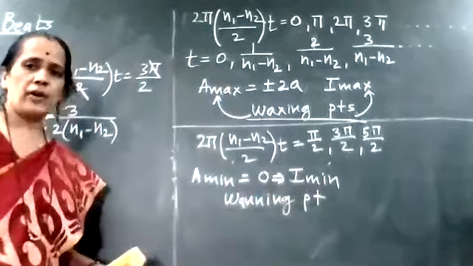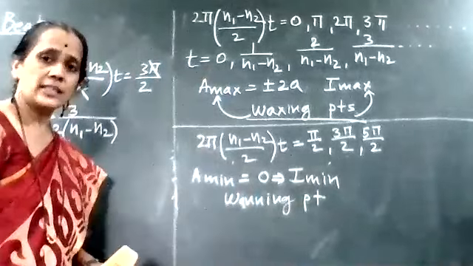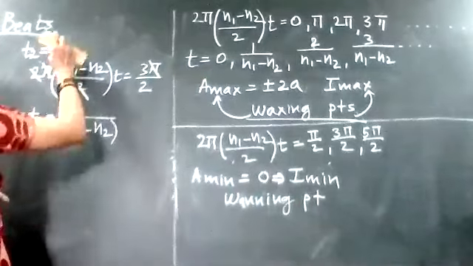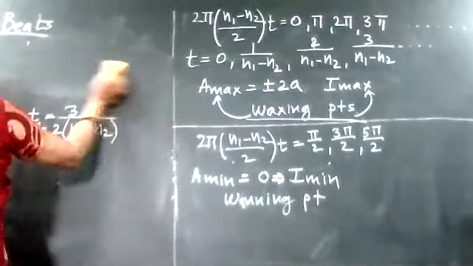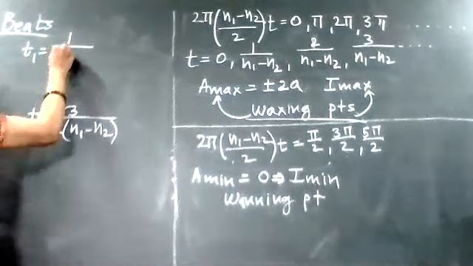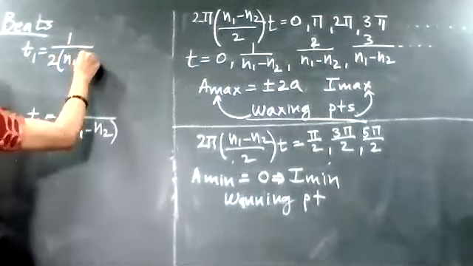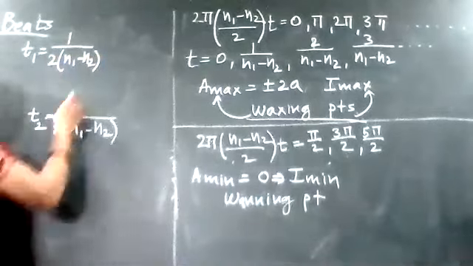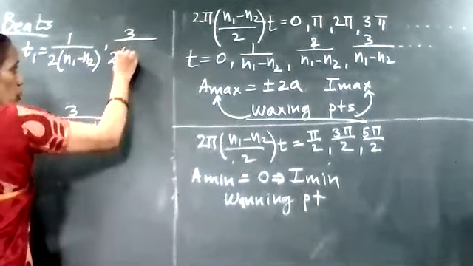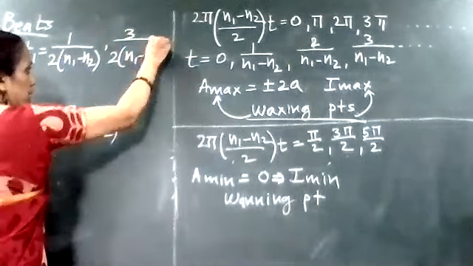So at the waning point, I am getting intensity minimum. So which time interval am I getting? The first time interval, I will write down here. The first time interval T1, I am getting as 1 upon 2(n1 − n2). What is the second time interval I am getting? The second time interval I am getting 3 divided by 2(n1 − n2).